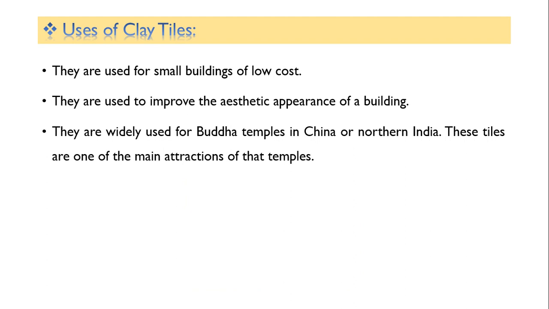Now uses of clay tiles. They are used for small buildings of low cost. They are used to improve the aesthetic appearance of the building. They are widely used for Buddha temples in China or northern India, where these tiles are one of the main attractions of the temple. So normally for roofs, clay tiles are used.